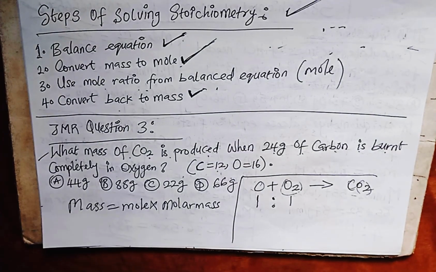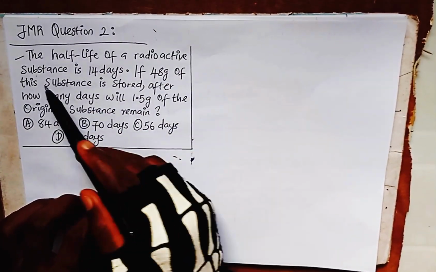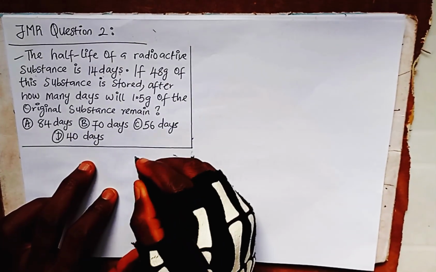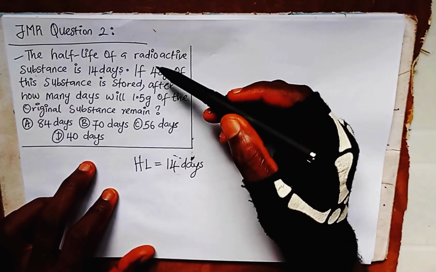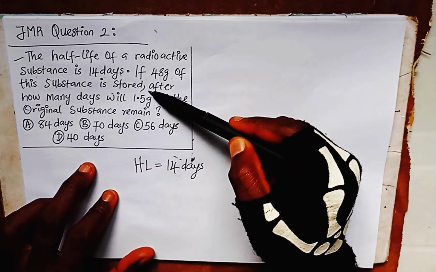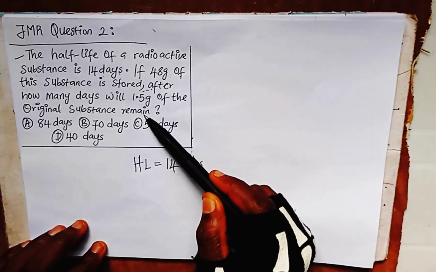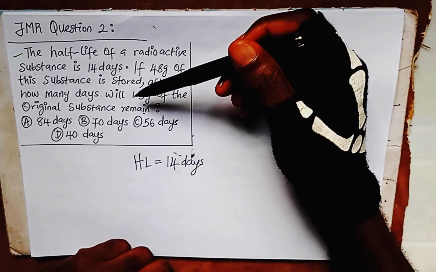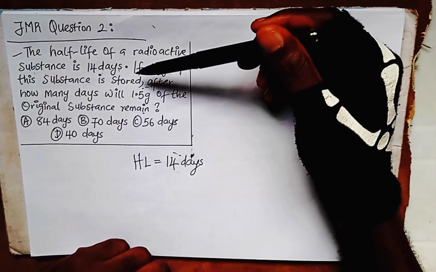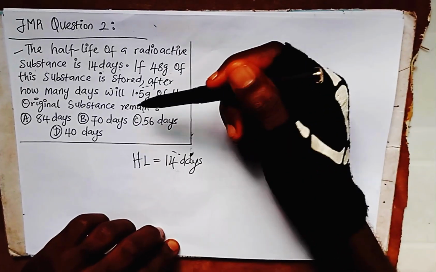Let's move over to the next question, under half-life. Still under half-life, the JAMB must-repeat question 2 reads: the half-life of a radioactive substance is 14 days. If 48 grams of the substance is stored, after how many days will 1.5 grams of the original substance remain?